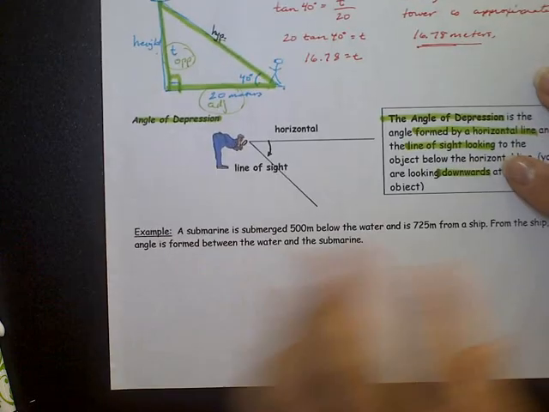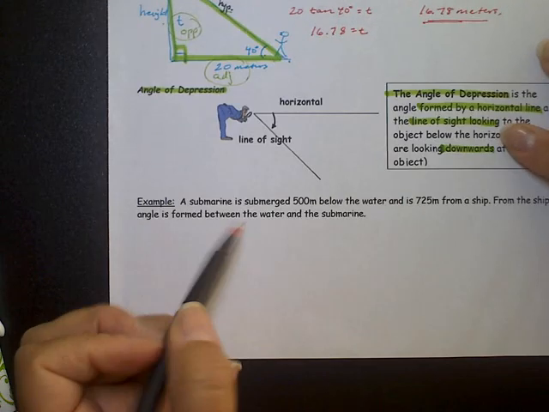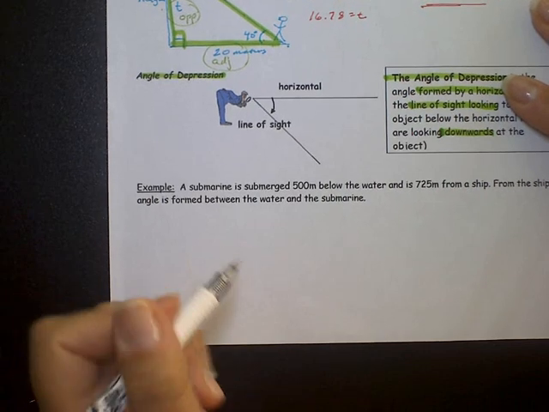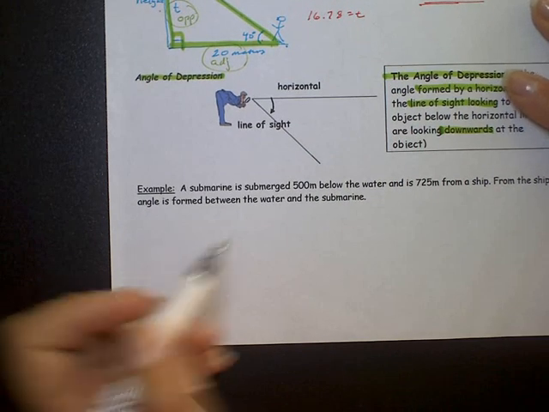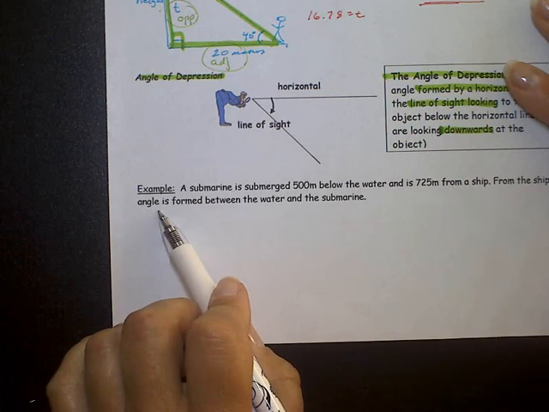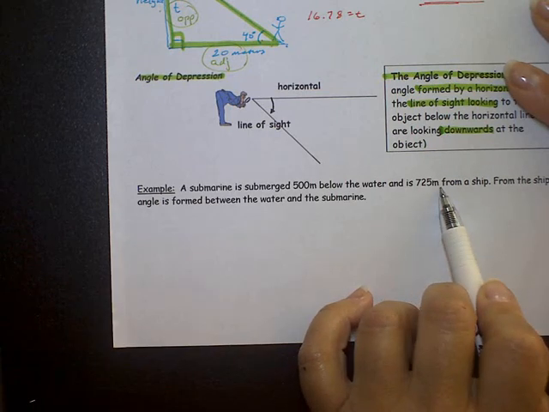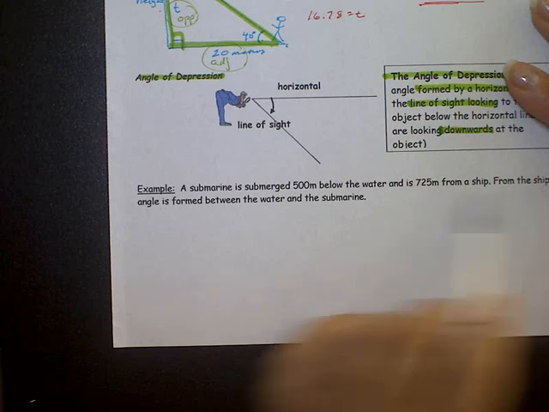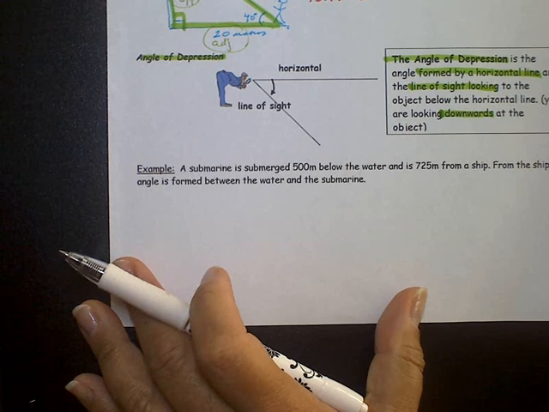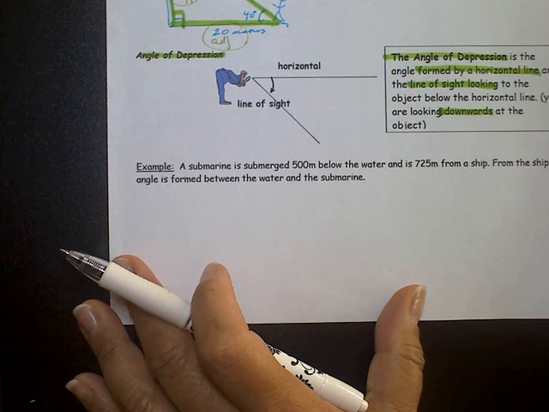So here is an example of a submarine submerged 500 meters below the water, and there's a ship that is 725 meters away, and we want to know what is the angle formed between the water and the submarine. So I'm going to sketch a picture, and then we'll take a look at that.